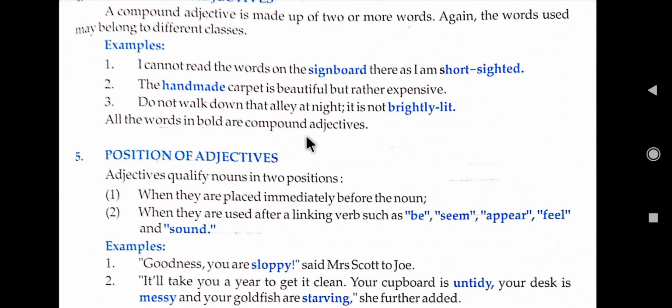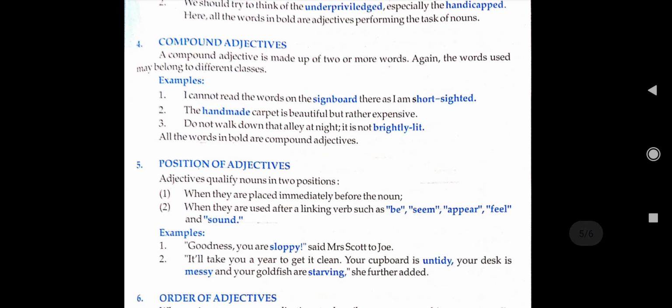Now next one, position of adjectives. So how are we going to determine the position of the adjective in a sentence? Adjectives qualify nouns in two positions. First, when they are placed immediately before the noun. So whenever we use a noun, we immediately place an adjective before it. Second, when they are used after a linking word such as be, seem, appear, feel and sound. So whenever we use it with a linking word, this also determines the position of the adjective.